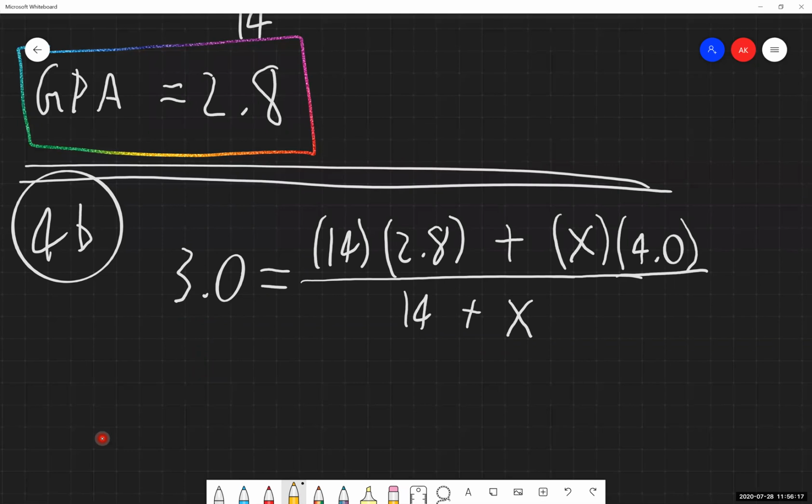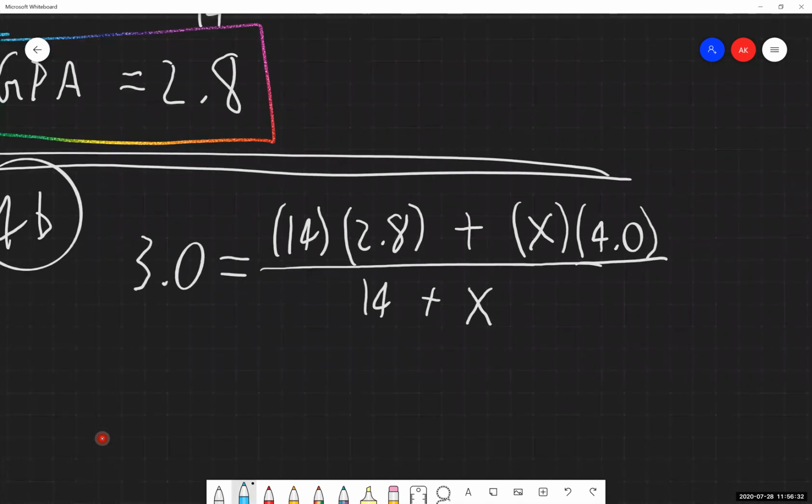You just have to pick one and move forward with it, right? So for this, I am going to choose to multiply both sides by 14 plus x. I think it's a bit more straightforward. It's a bit less to keep track of in doing so, but again, it's your choice on which one you would like to use. So I'm going to multiply the left and the right side by 14 plus x. I'm a little low on space over here, so bear with that on the left-hand side.